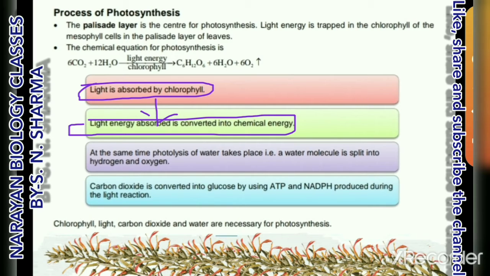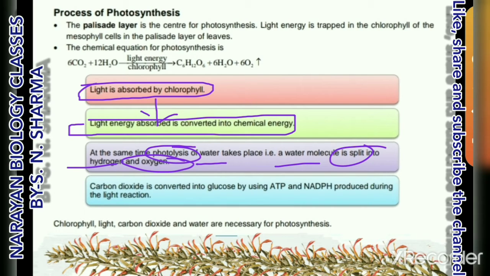At the same time, when the light energy is converted into chemical energy, photolysis of water takes place. Photolysis of water means breakdown of water in the presence of light. It means that the water molecule is split into hydrogen and oxygen in the presence of light.